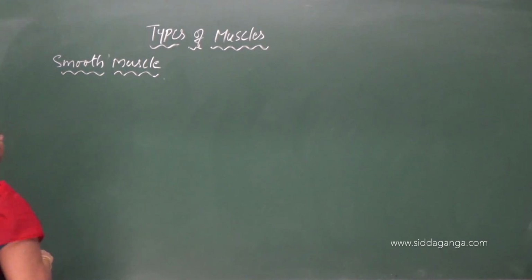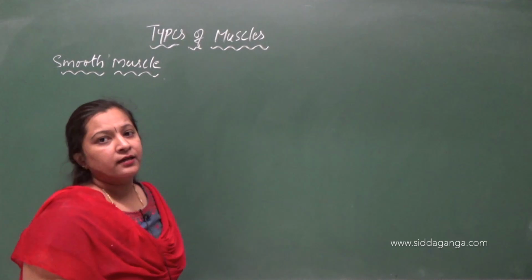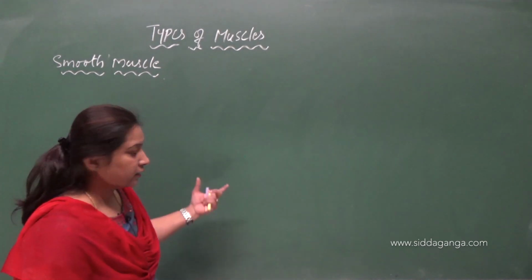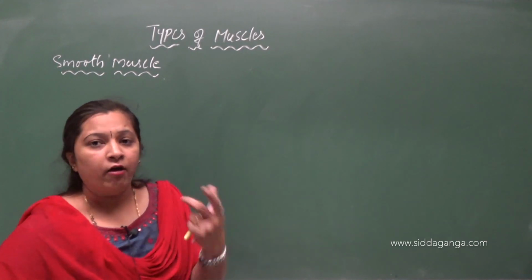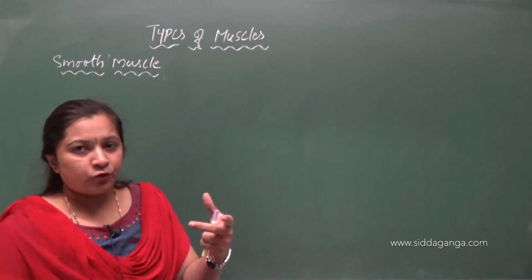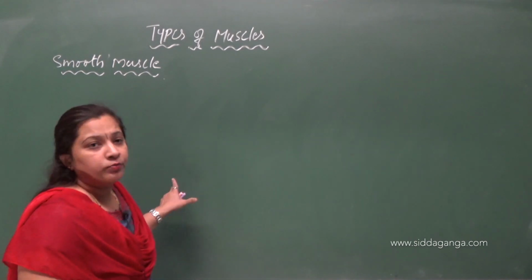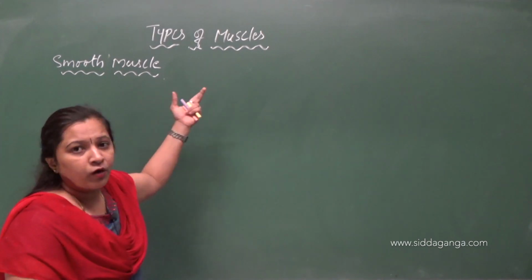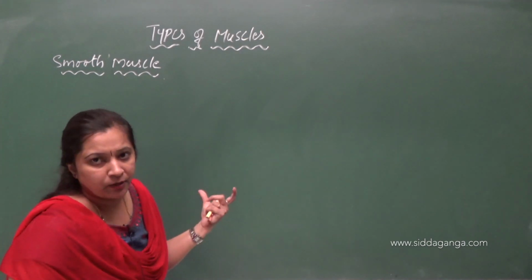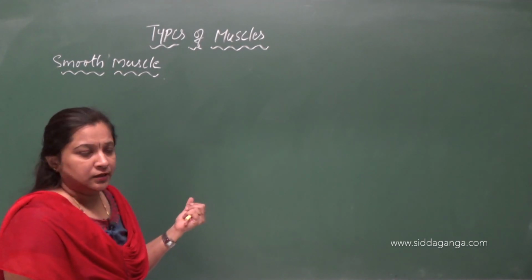Why are they called smooth muscle? Because they lack striations. What striations did we see in the case of skeletal muscle? The alternating dark and light bands. Those dark and light bands are absent in the smooth muscle. So there is no appearance of striations in smooth muscle. So that's why the name smooth muscle.